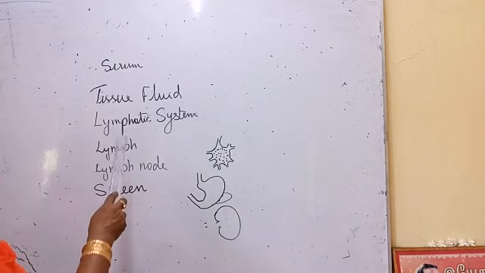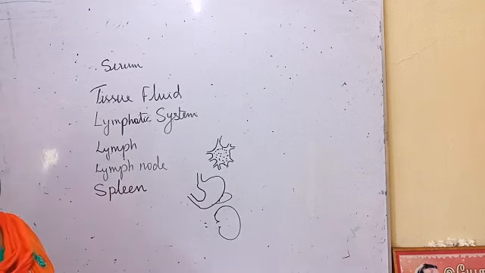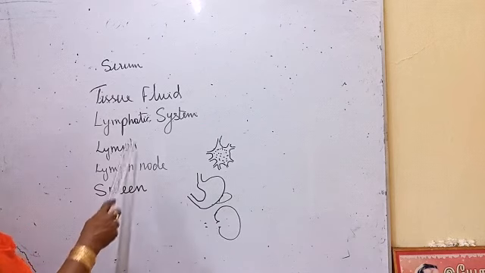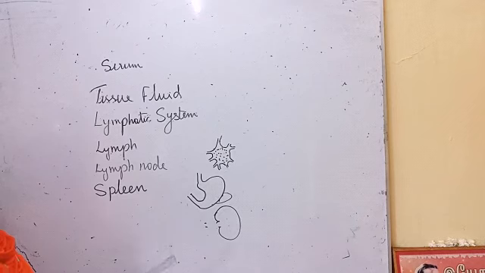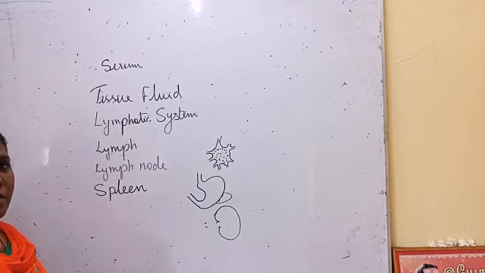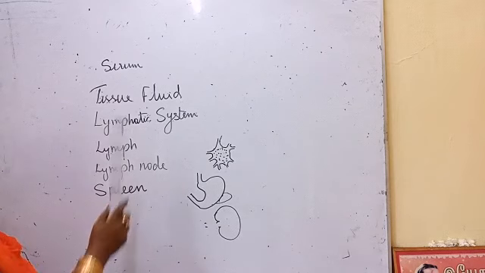So this lymphatic system is like the immune system. It protects our body. In addition to that, it gives nutrition and oxygen to the cells. The main function of the lymphatic system is protection.